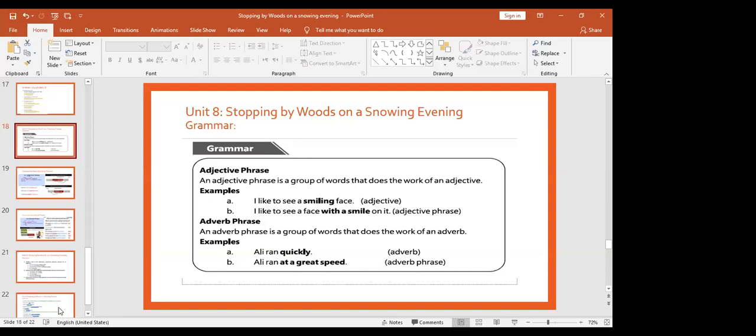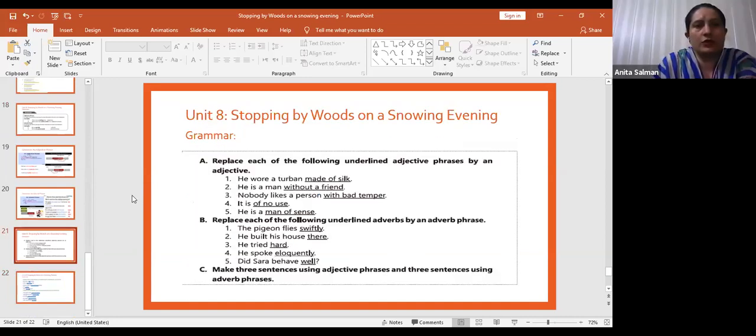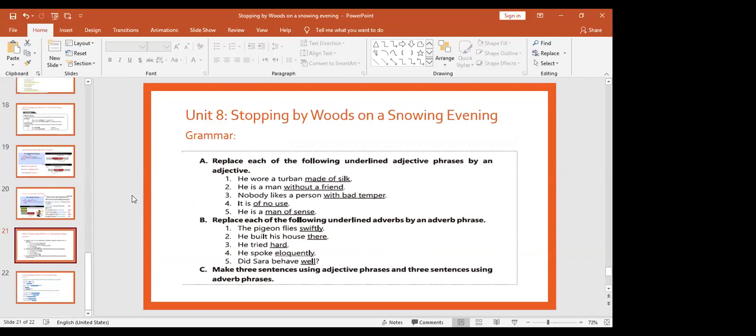Now, next, take out your exercise that we are going to do together, and then we're going to see the answers. Okay, Stopping by Woods on a Snowy Evening, your unit number 8, we are doing the grammar part. Now take out part A. Replace each of the following underlined adjective phrases by an adjective. I will keep on reading and you will just reply to me on the chat box. I open the chat box.